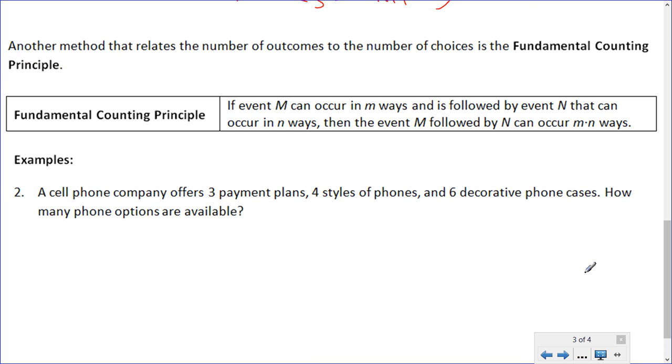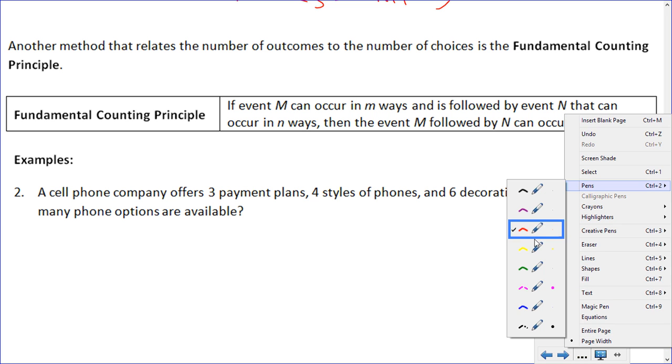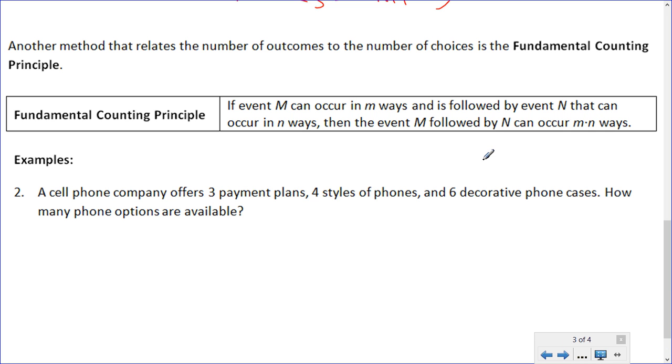It says a cell phone company offers 3 payment plans, 4 styles of phones, and 6 decorative phone cases. How many phone options are available? Well, in this case, we have 3 different types of events. We have a payment plan, we have style of phone, and then decorative phone cases.